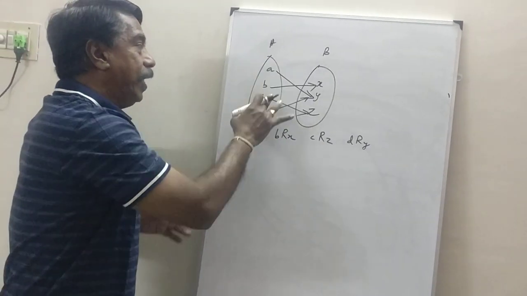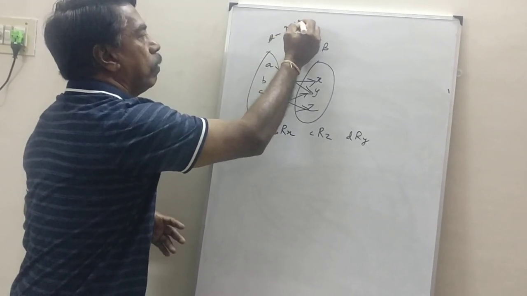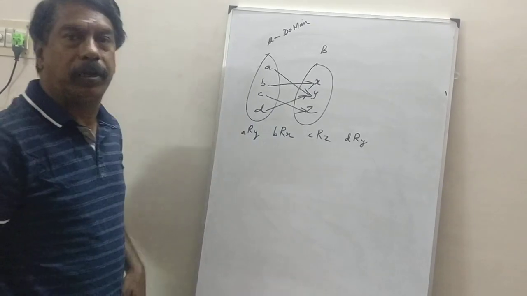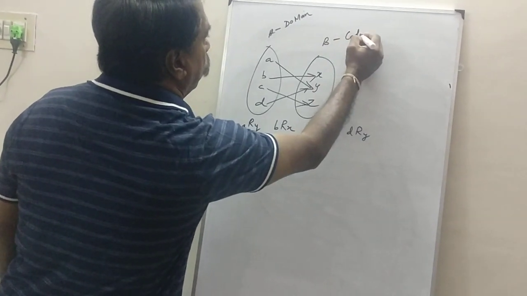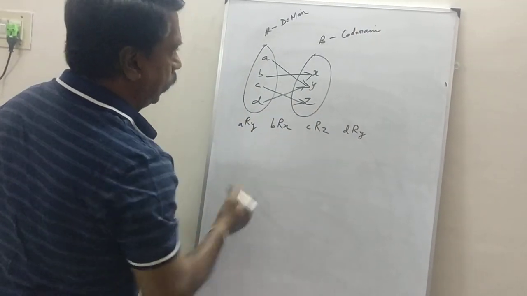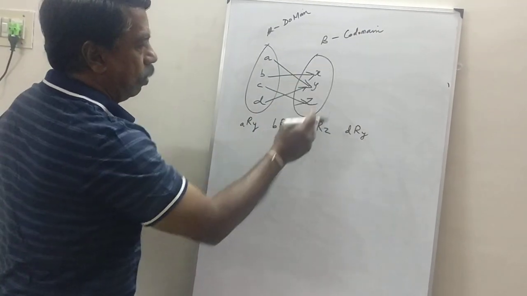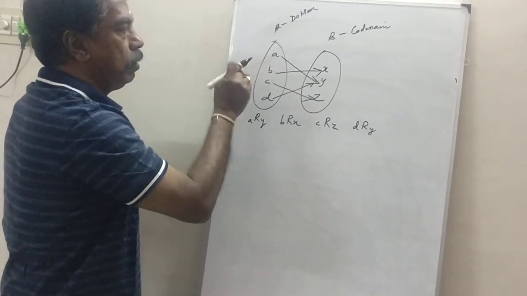This set A is called the domain. B is called the codomain. Moreover, these elements are called pre-images.